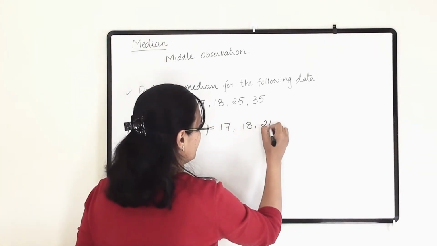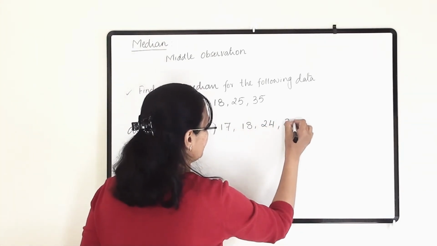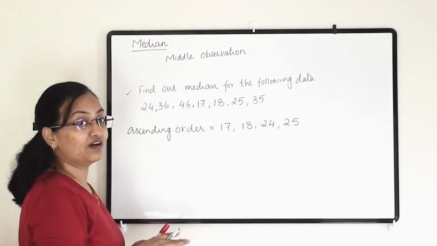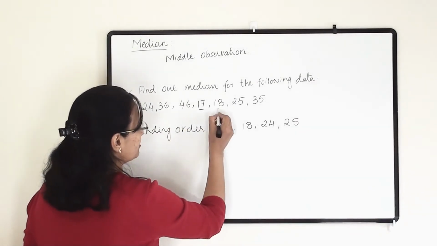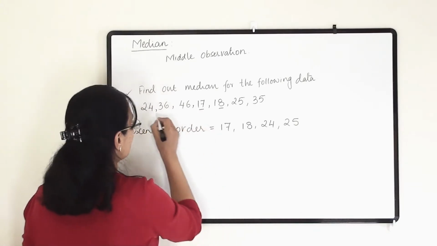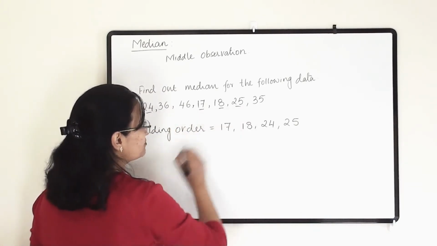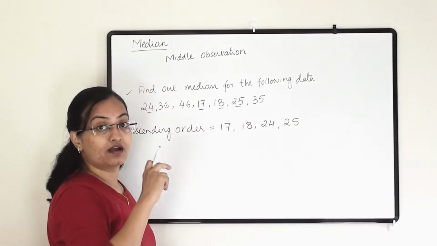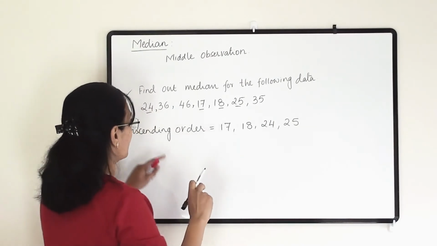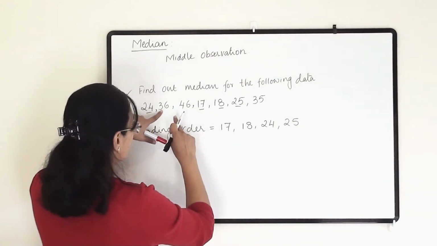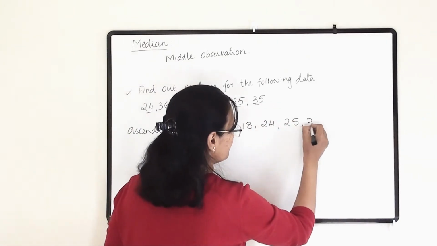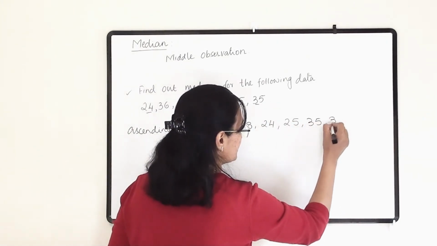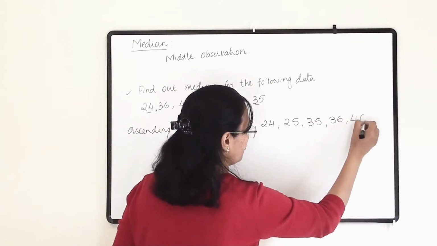So 24 will come, then 25 will come. After that, if there is more data, you can just make a line below it, so it will count as you have taken that data in your ascending order. The next is 36, 46 and 35. So 35 will come first, then 36 and the last is 46.